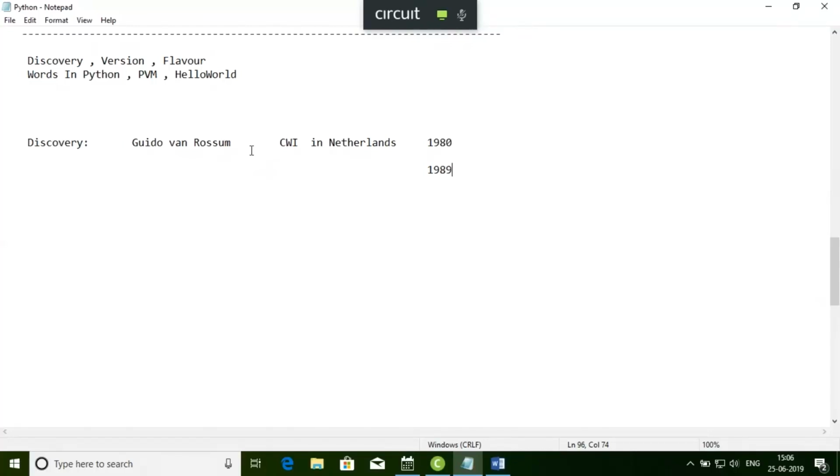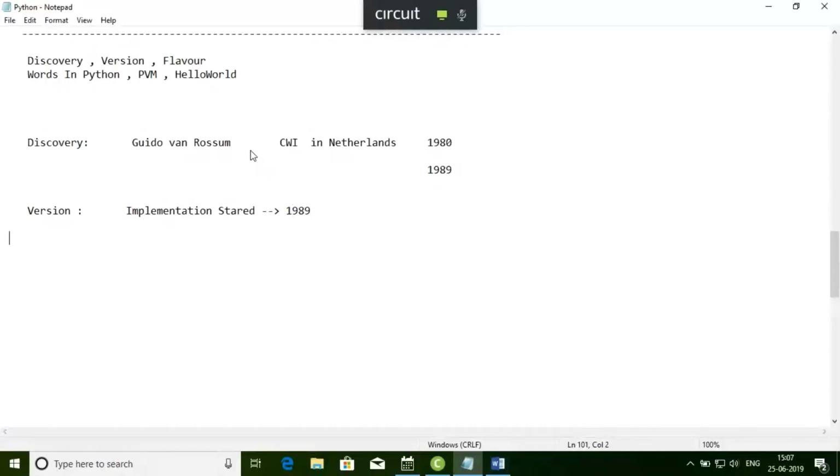So let's see which versions came in which year. The implementation started in the year 1989.